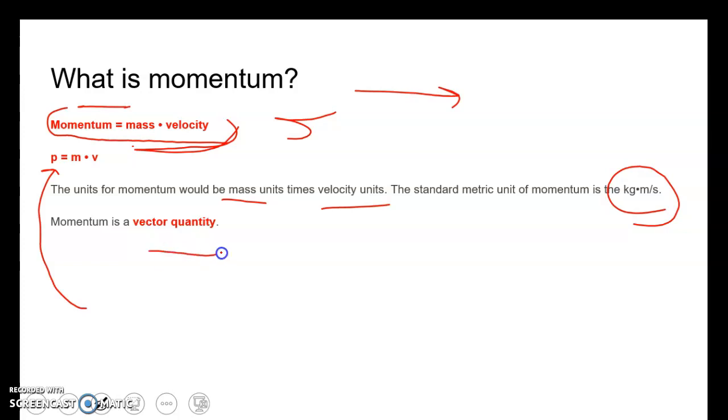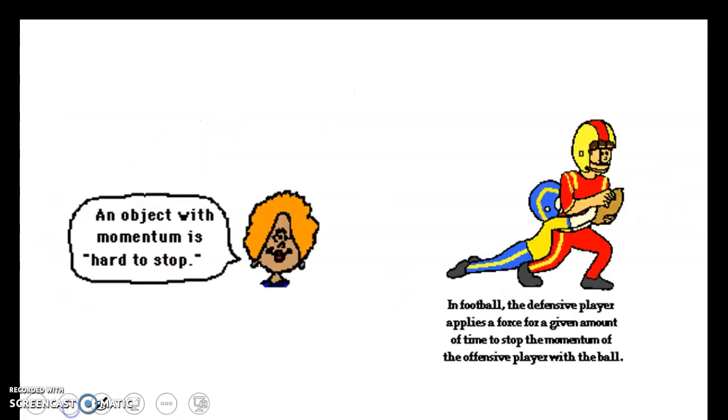But the big thing about momentum, and this comes up again and again, is that it is a vector quantity, which means it has a direction. So we're going to see positives and negatives with momentum. An object's momentum is hard to stop. If something has a good mass and velocity going that way, it's going to take a very firm, very good force to stop it, to change its momentum.